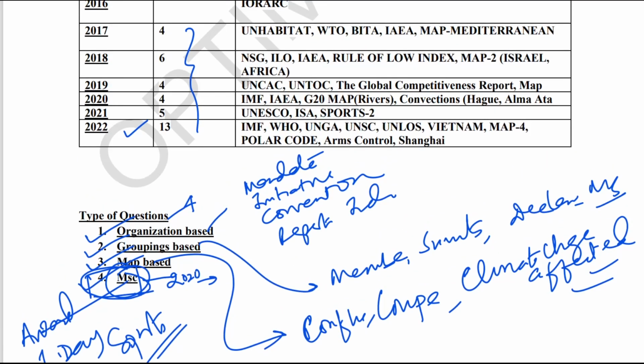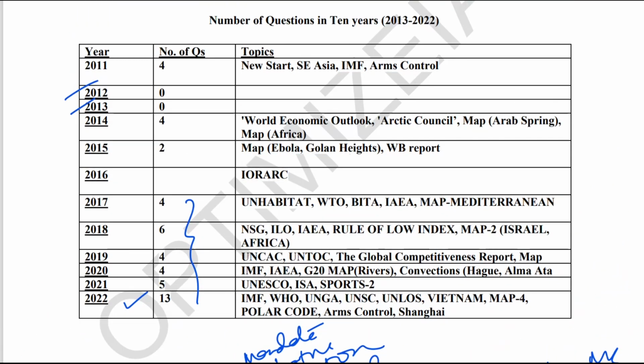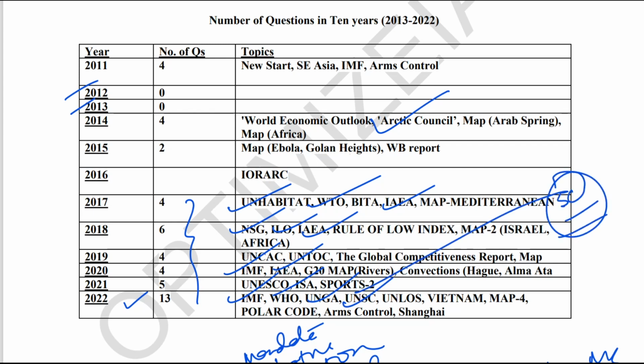As far as topics which have come, you can see here: Arctic Council, an organization, UN Habitat, WTO, IAEA, NSG, ILO, IAEA, IMF, IAEA. You see how many times they come. IMF, WHO, UNGA, United Nations Security Council. This year the Security Council is very important. You need to prepare it thoroughly, Security Council reforms and all that. It's very, very important.